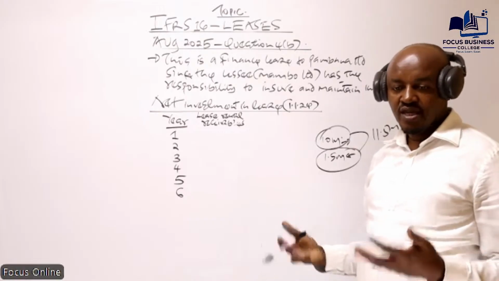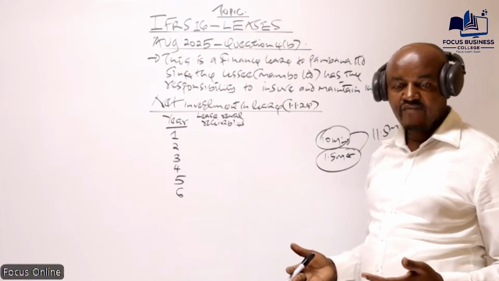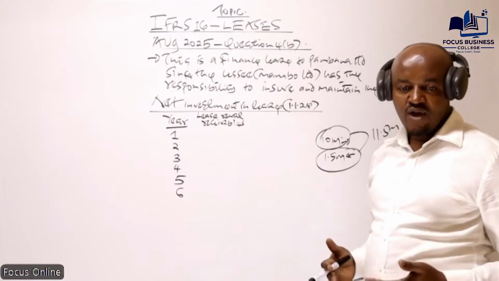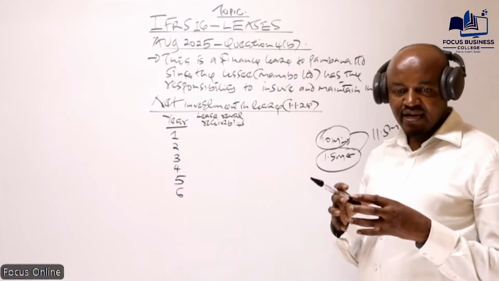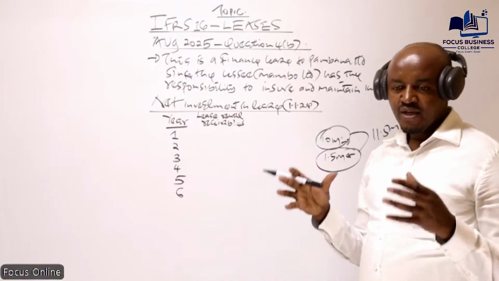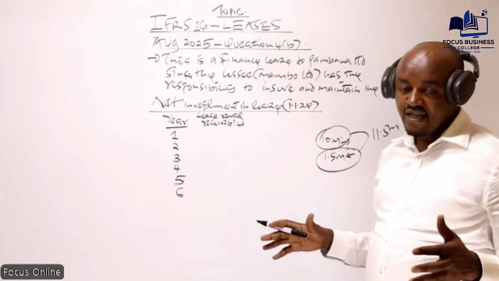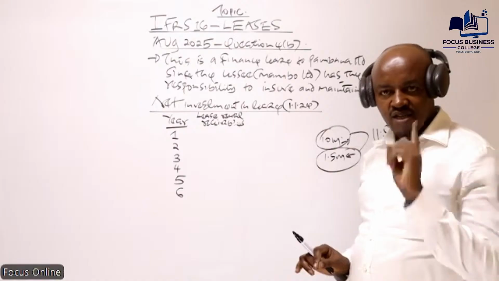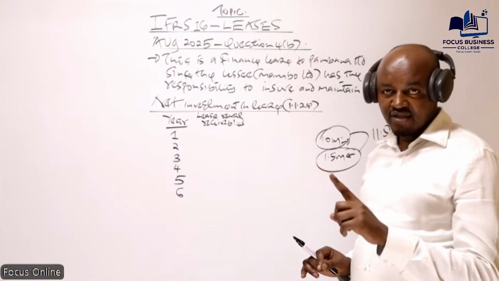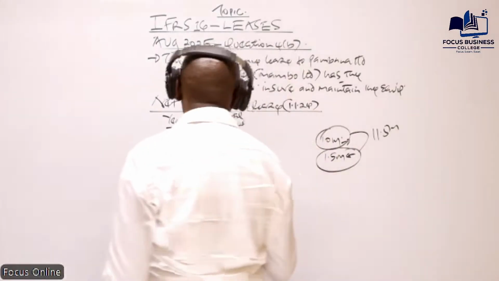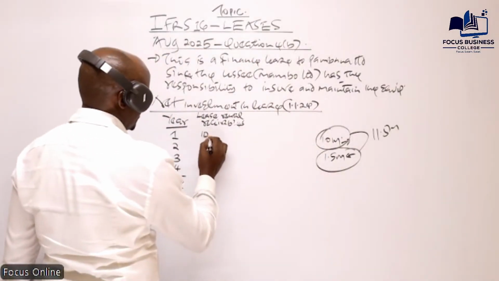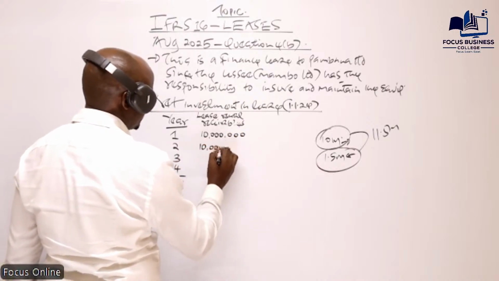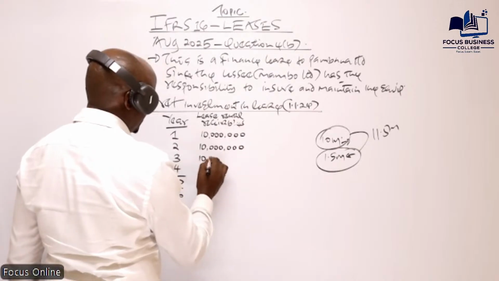So in computing the net investment in the lease, we will not use 11.5, we will use 10 million, because that is the amount which must be paid. The other 1.5 is basically pegged on how the asset performs. If the asset does not meet the performance target in a certain year, that amount will not be paid, so you cannot use that in computing what the owner of the asset expects to receive from the lease. Thus, we will work with 10 million. So 10 million here. 10 million is the amount to be received in year one, 10 million in year two, 10 million in year three.